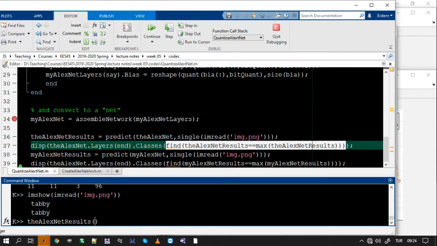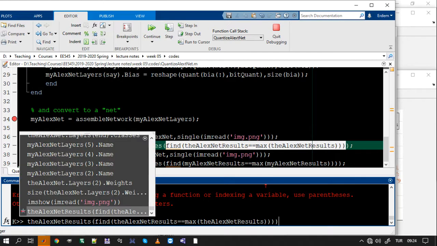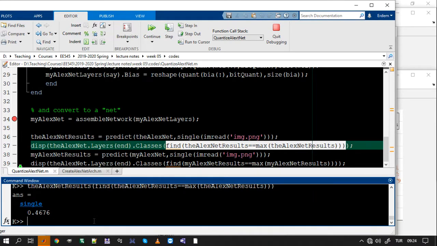This will give the probability of that layer. The probability of the tabby was 48%. This might look a bit low to you because when you look at that image, it's not 100% tabby cat for you. However, AlexNet is choosing between 1,000 categories, so it is by far the maximum.